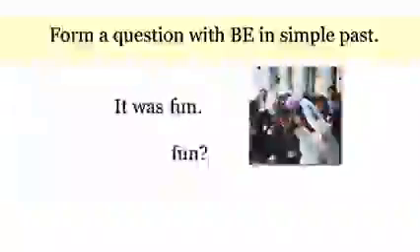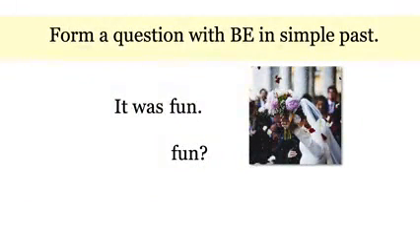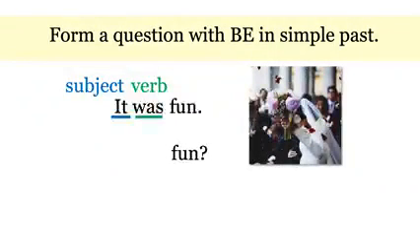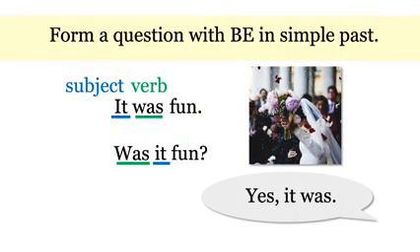Form a question with be in the simple past the same way you form a question with be in the simple present. So you already know how to write this sentence. It was fun. It is the subject. Was is the verb. Here the verb is in the simple past. It was fun. And to make the question, we just switch the order of the subject and the verb. So the answer is the verb, then the subject. Was it fun? Yes, it was.